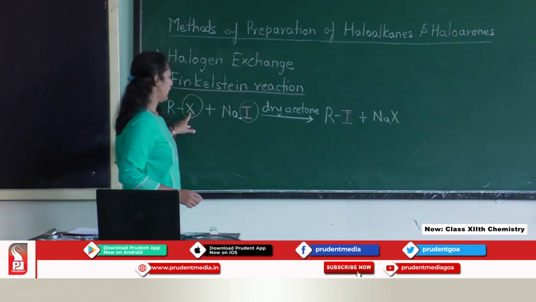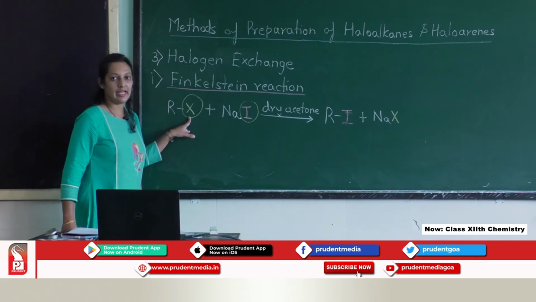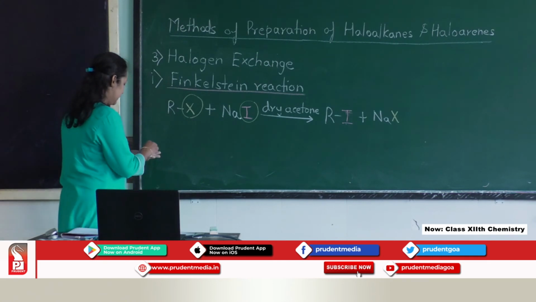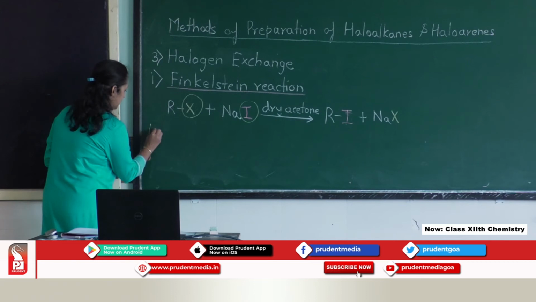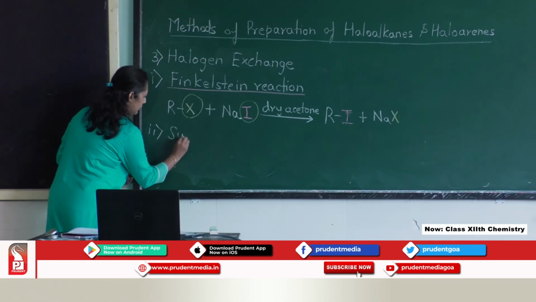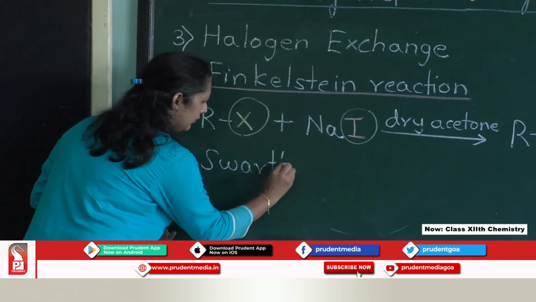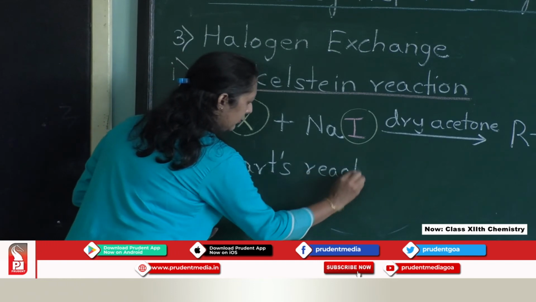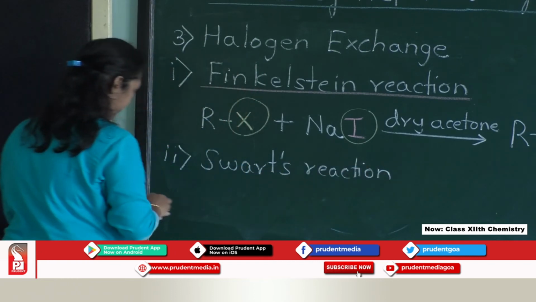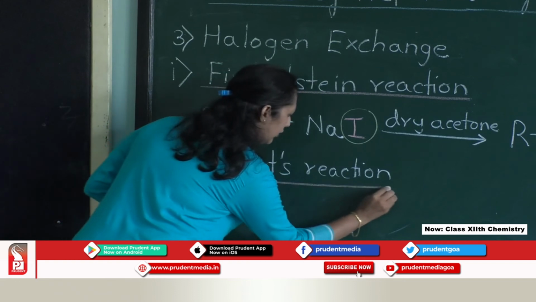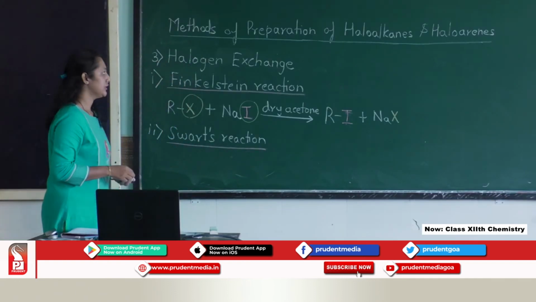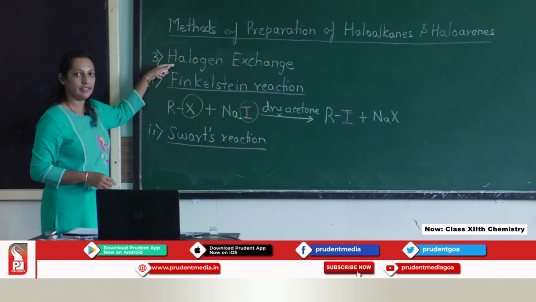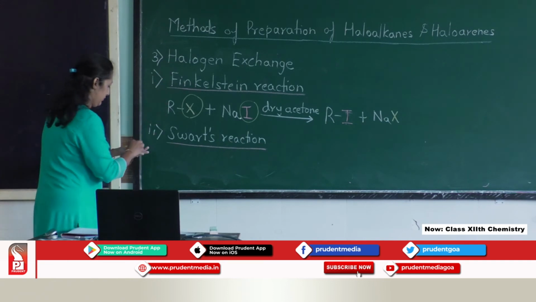NaX, so X can be Cl or X can be Br also. Second method, Swarts reaction. This also comes under the name halogen exchange.